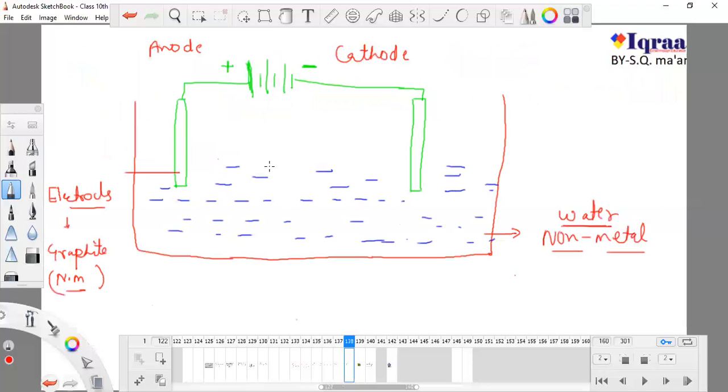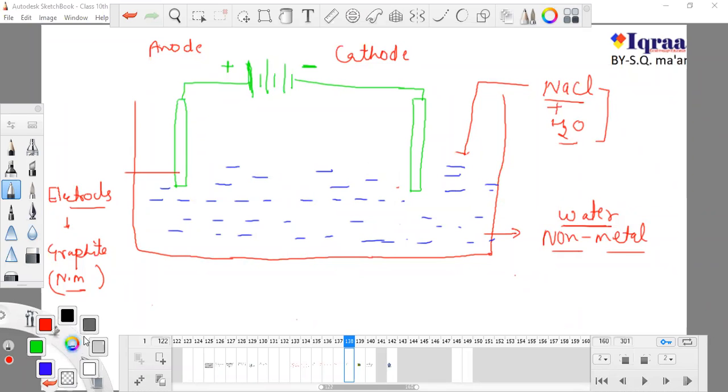Now what I'm doing is adding NaCl to this water. So now this is a mixture of NaCl and water. I'm denoting NaCl like this.